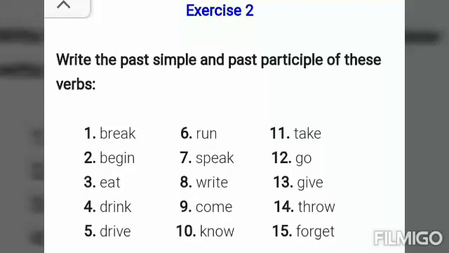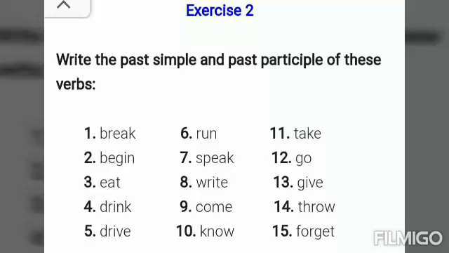Come, came, come. Know, knew, known. Take, took, taken. Go, went, gone. Give, gave, given. Throw, threw, thrown. Forget, forgot, forgotten.